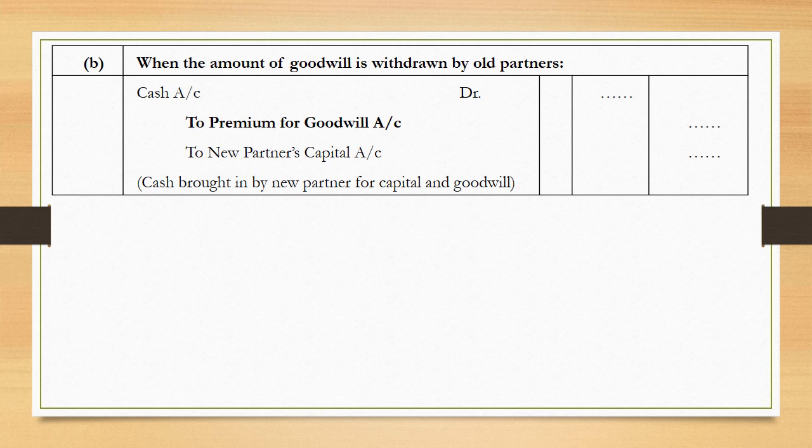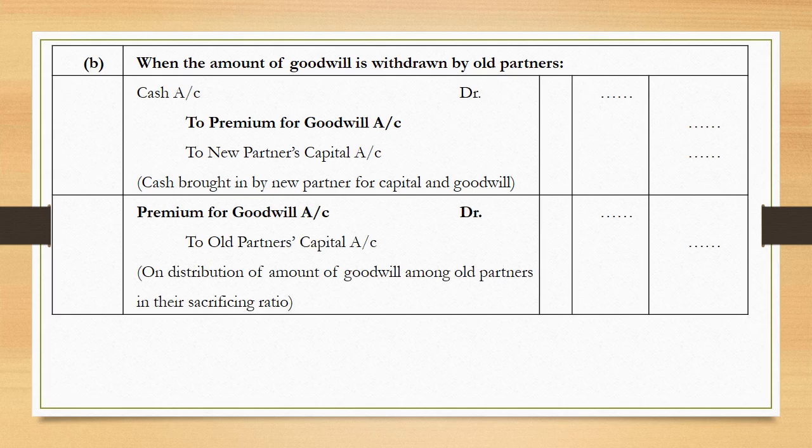The entry is cash account debited to premium for goodwill account and to new partner's capital account. The second entry is for giving away the benefit of goodwill to the old partners' capital accounts. The entry is premium for goodwill account debited to old partners' capital accounts in their sacrificing ratio.